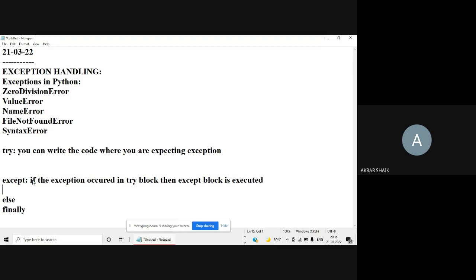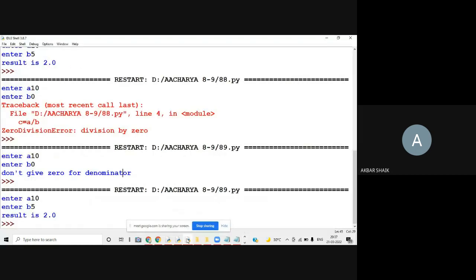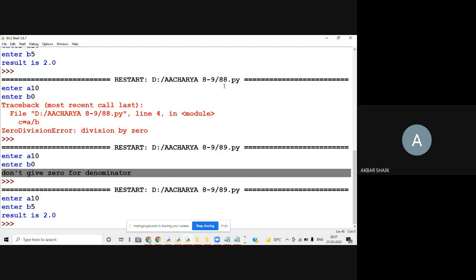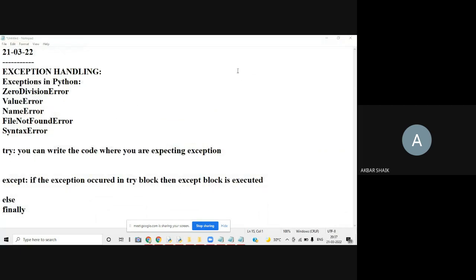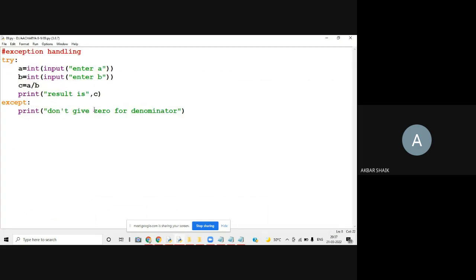That is what we have seen here. Because exception occurred here with 10/0, we are executing this except block. In the except block only we have written this: don't give 0 for denominator.